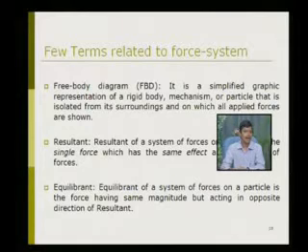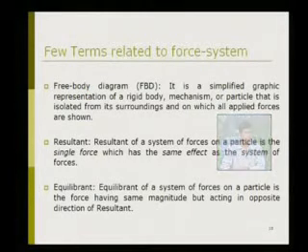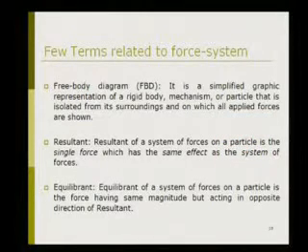Then a few terms related to force system. First is the free body diagram. We write FBD. It is a simplified graphic representation of a body, mechanism or particle that is isolated from its surroundings and on which all applied forces are shown. It is called free body diagram. We will discuss this afterwards.